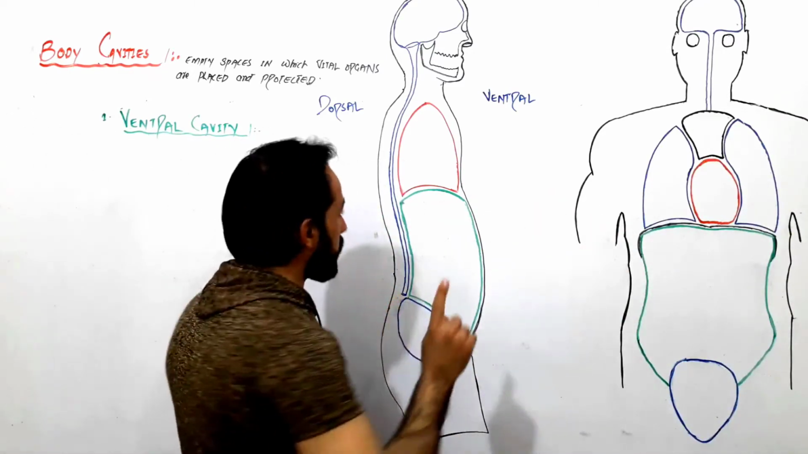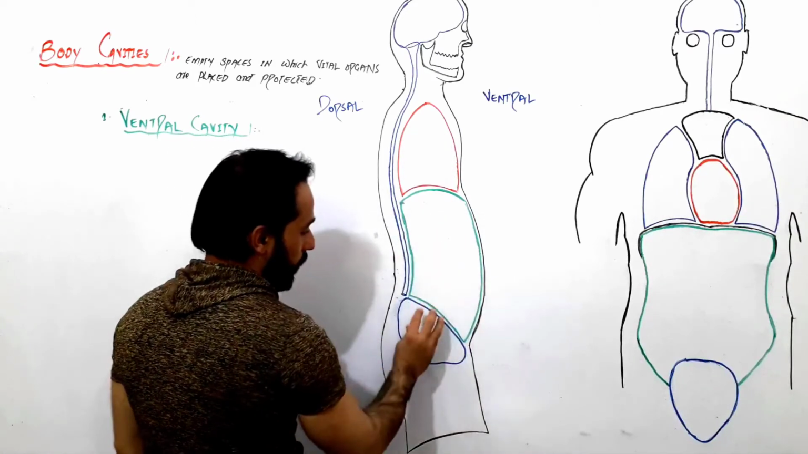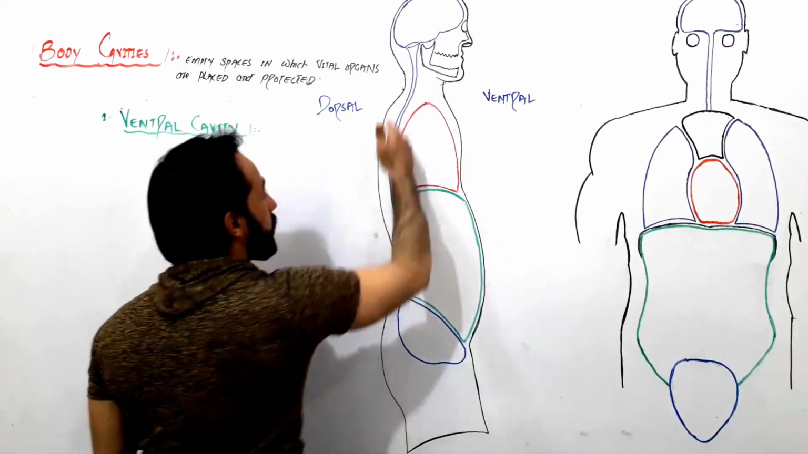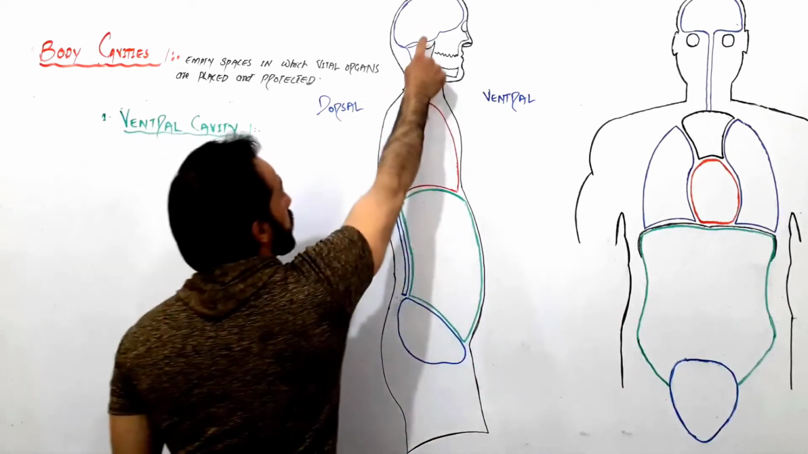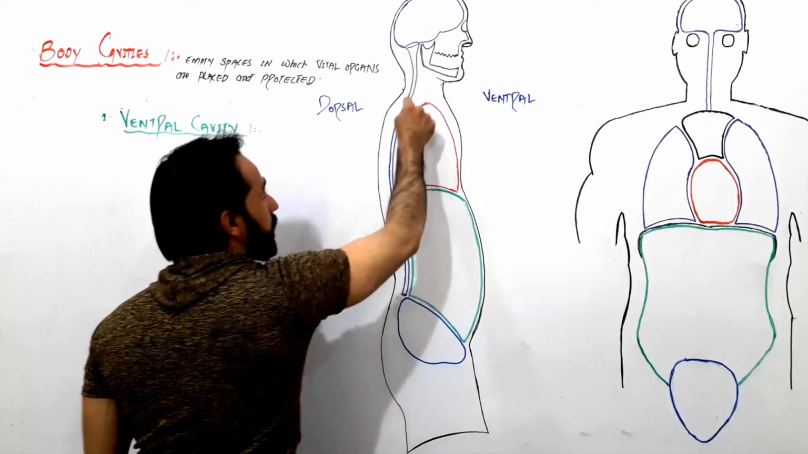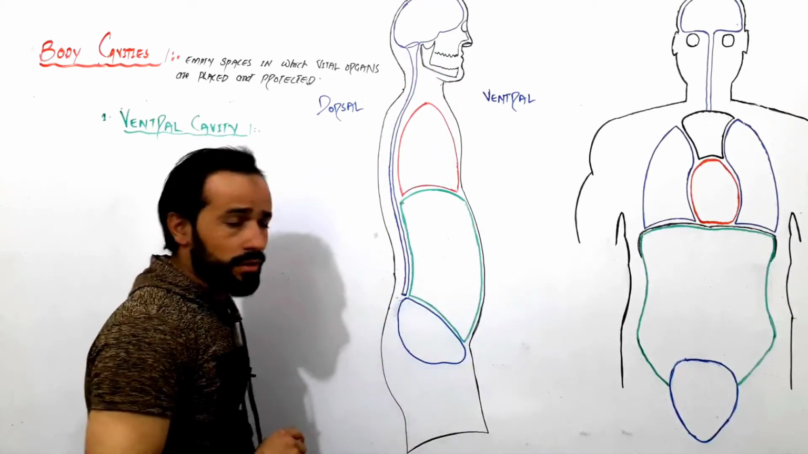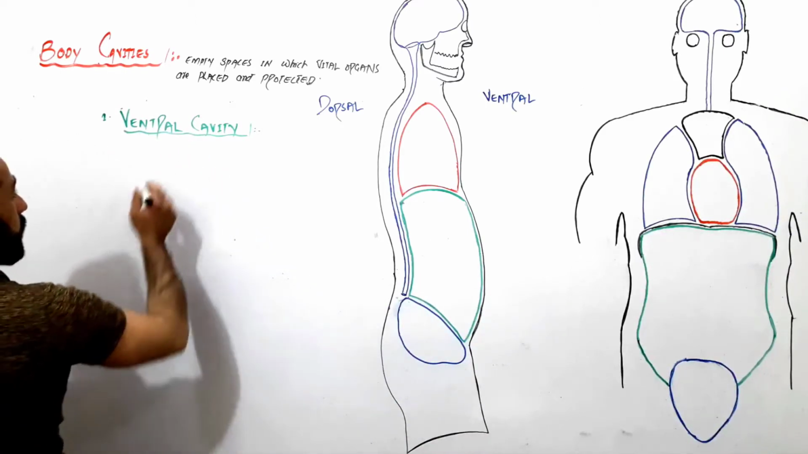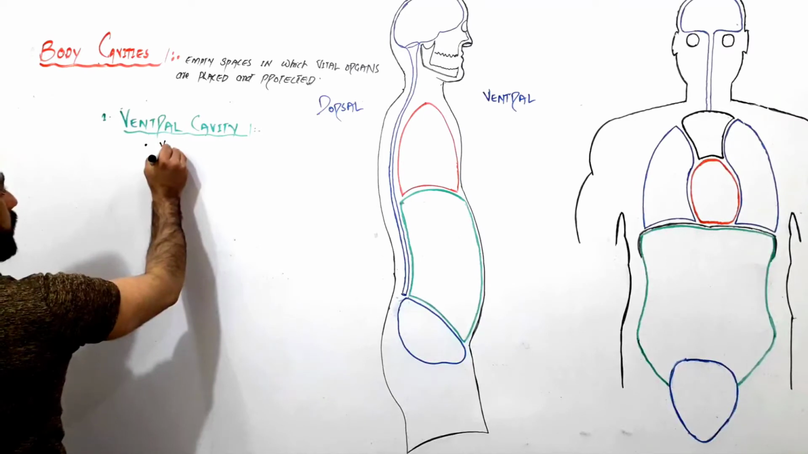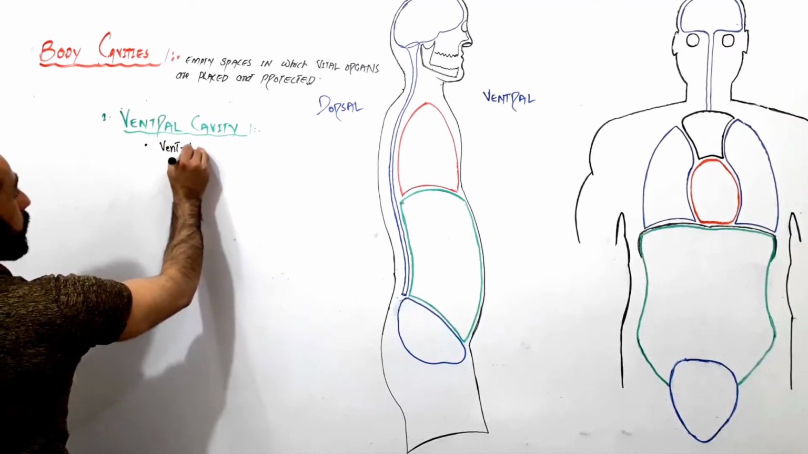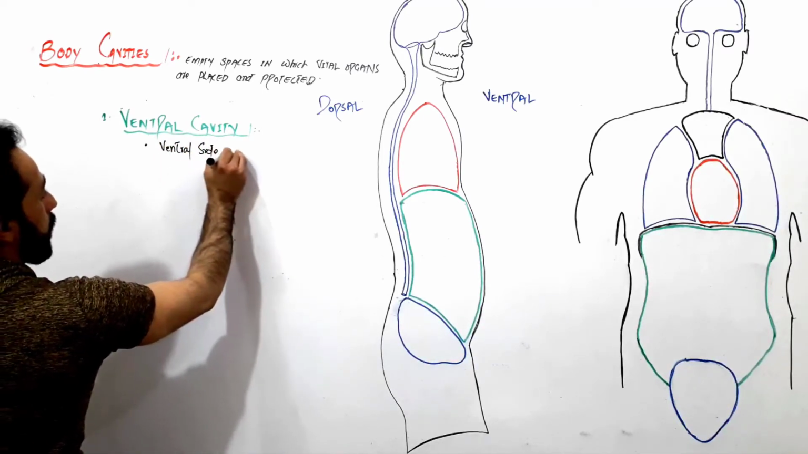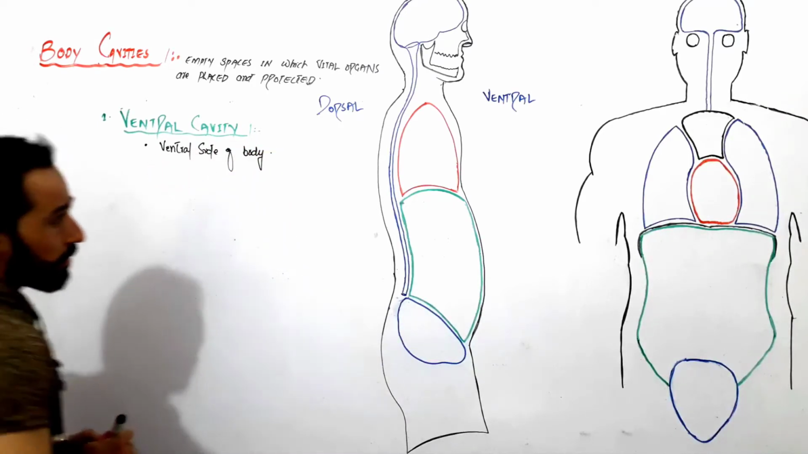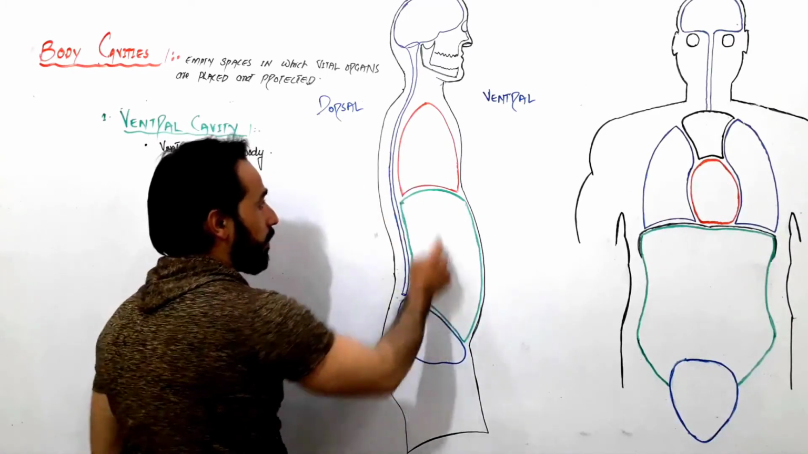Now you can see in the ventral side, friends, 1, 2 and 3. Three cavities are present in the ventral side. And in the dorsal side of the body there are 2 cavities: this one the cranial cavity and this one the spinal cavity. So let us divide it. The ventral cavity is present on the ventral side of the body. Now in our ventral cavity we have how many cavities?